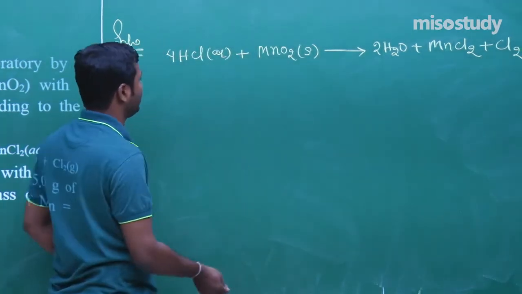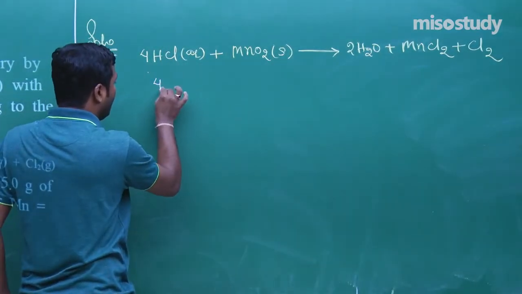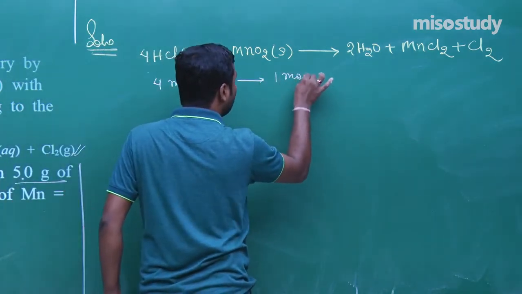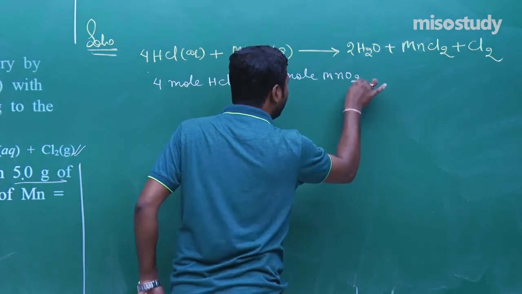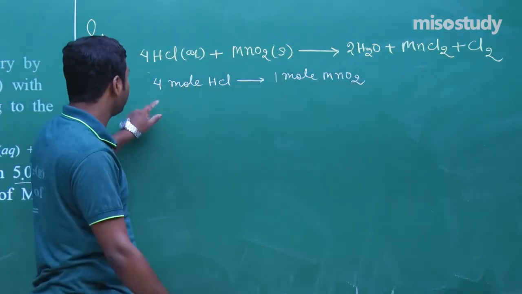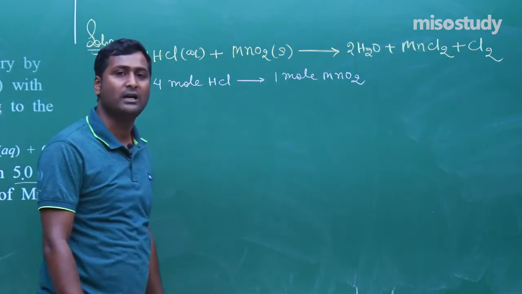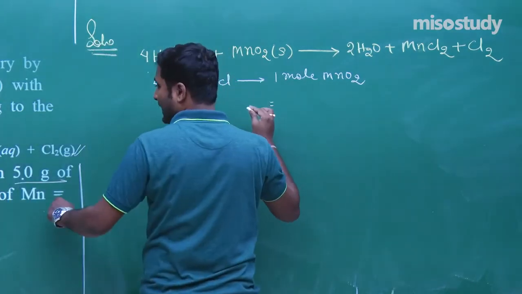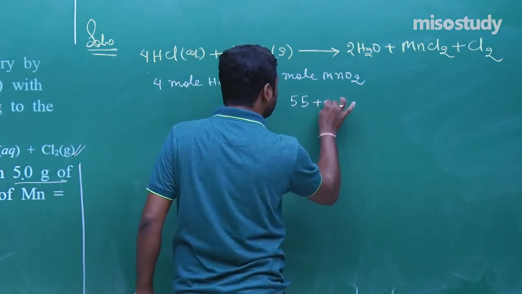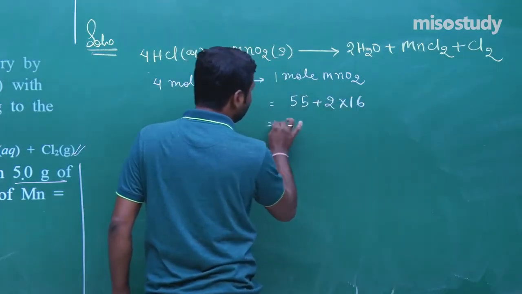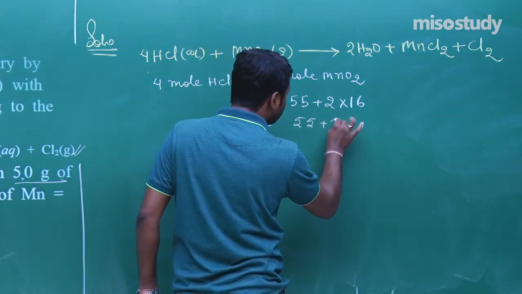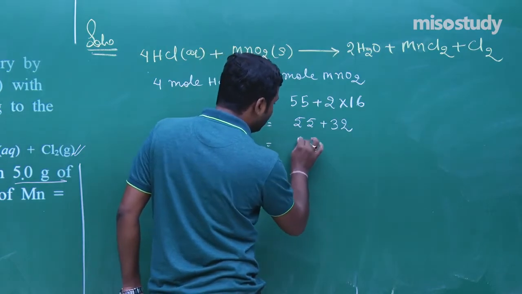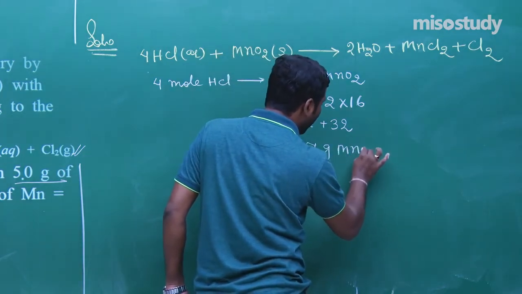Now look at the statement given here. 4 mole HCl combined with 1 mole of MnO2. Yes sir. Clear? And 1 mole is how much mass here? That is Mn is 55 plus 2 into 16, that is 55 plus 32, that is 87 gram MnO2.